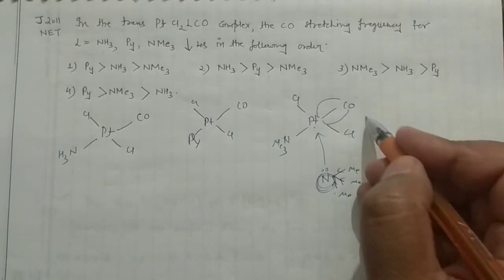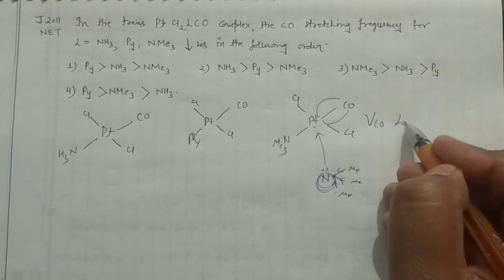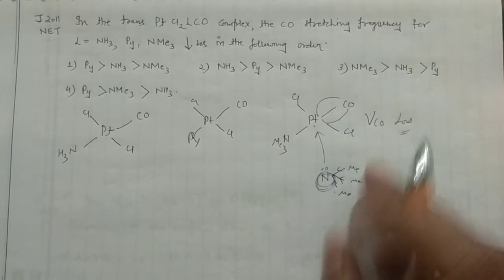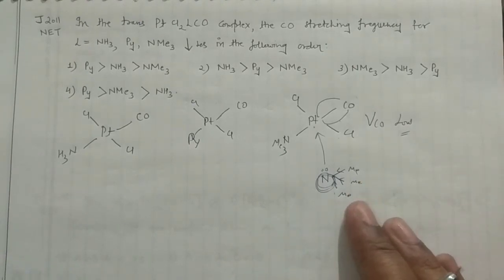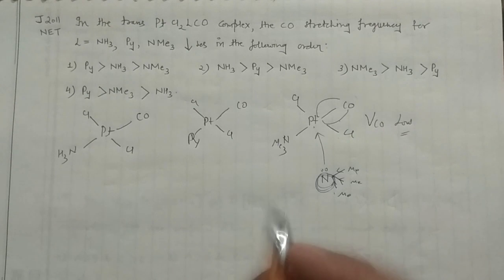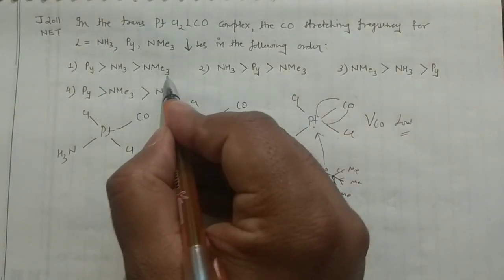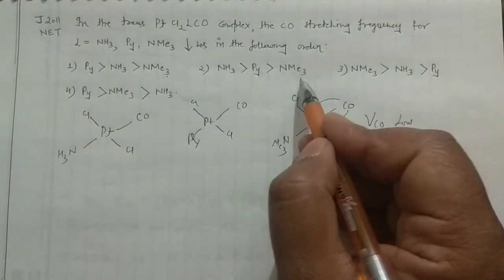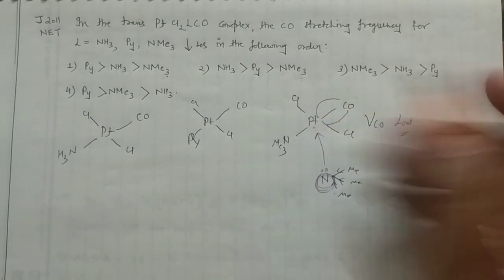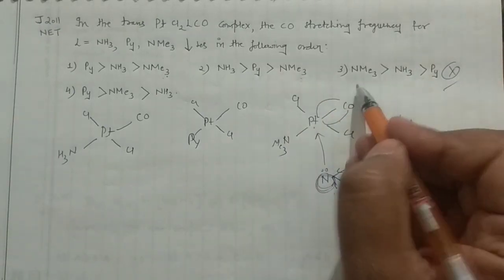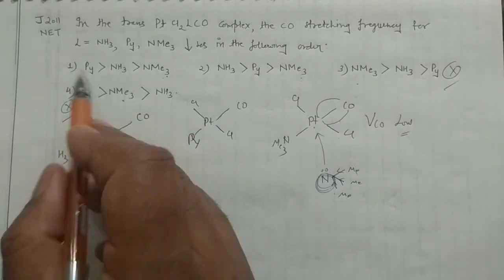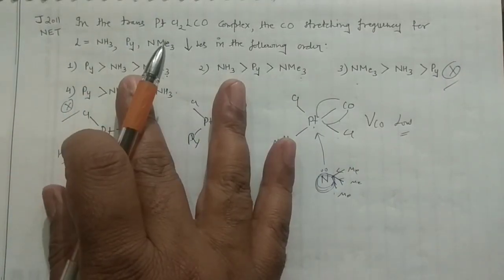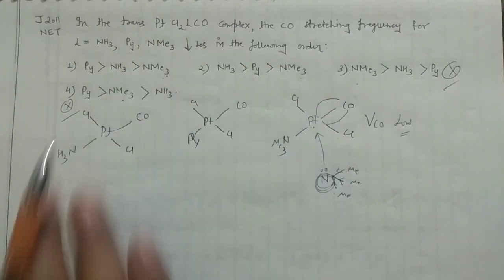When back bonding is high, that means nu CO would be low. So in this case it would be the lowest one. So you can check this option as the lowest one. This may be your answer, and this is the lowest value. This cannot be your answer because it is showing the maximum. This cannot be your answer because this is showing the intermediate one. So you are having the two options. Out of these you have to select one. Whether this one is correct.